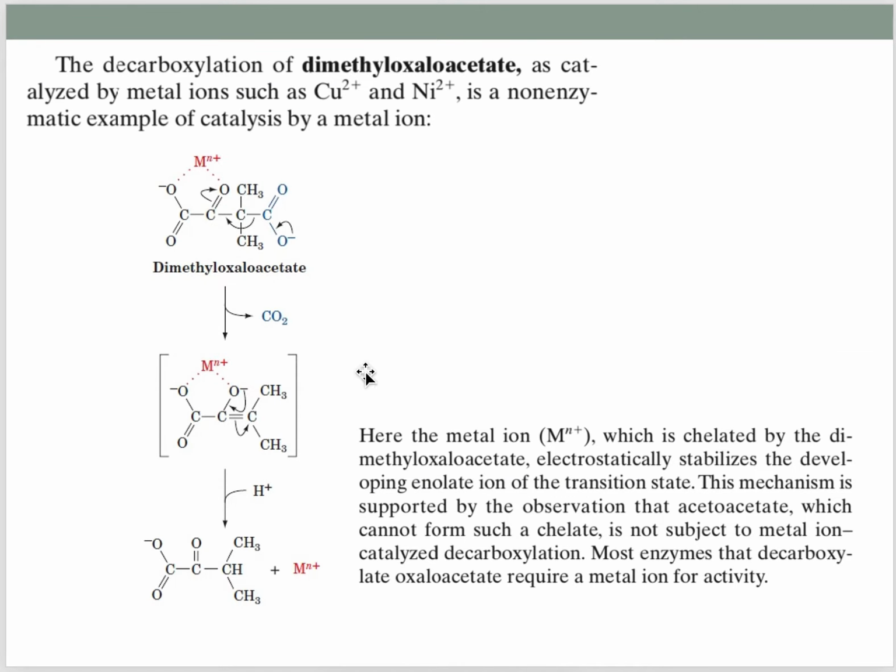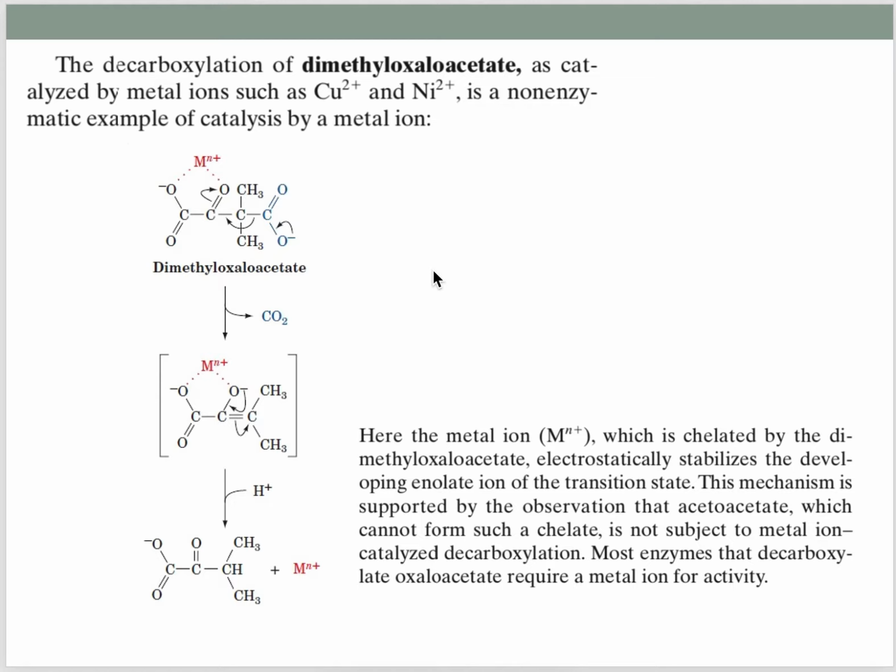So let's look at an example where catalysis by a metal ion occurs by charge stabilization. This is the metal ion, and this is a decarboxylation reaction of dimethyl oxaloacetate, which means a carbon dioxide gets released from the dimethyl oxaloacetate.